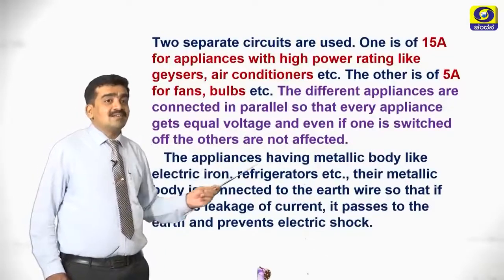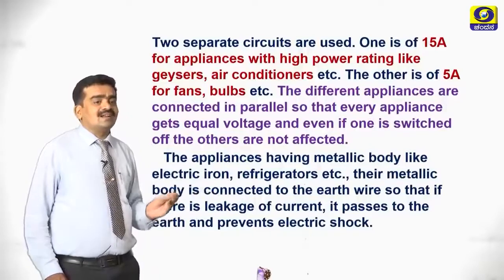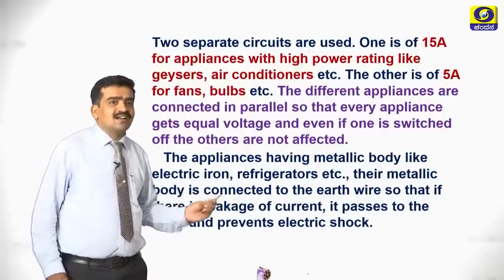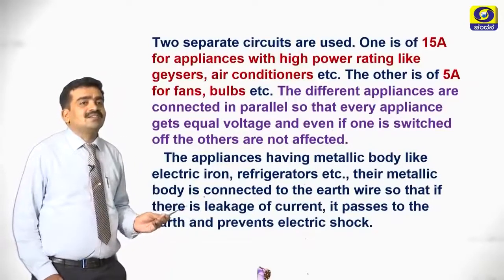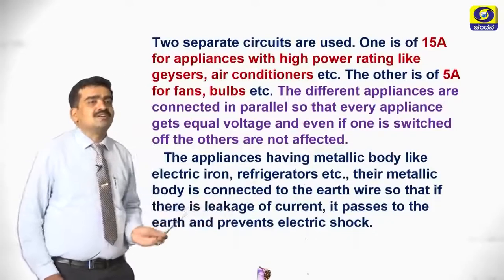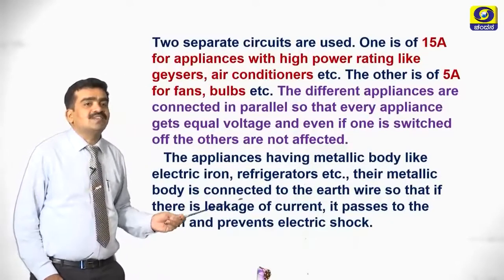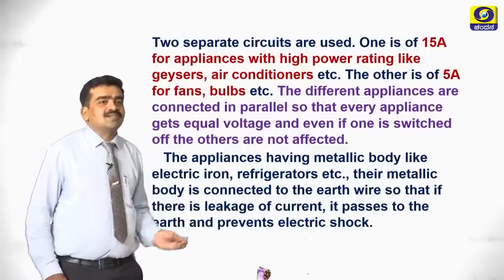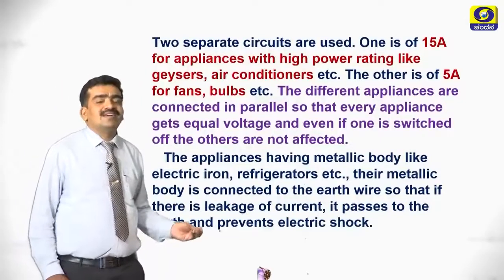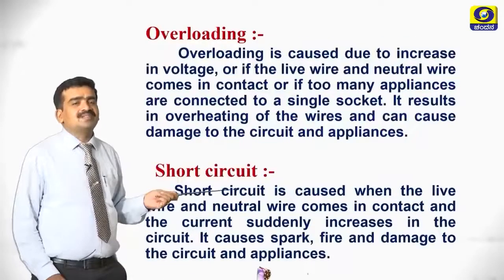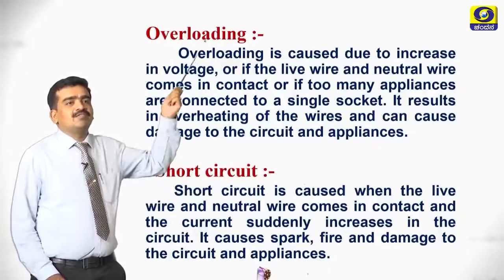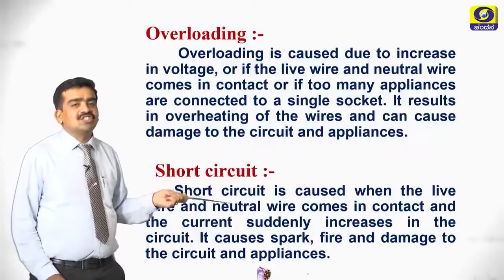For appliances having a metallic body like electric iron, refrigerator, etc., the metallic body is connected to the earth wire, so that if there is a leakage of current, it passes to the earth and prevents electric shocks. These 2 are very important in domestic wiring. So we have to be very careful about overloading as well as short circuiting.